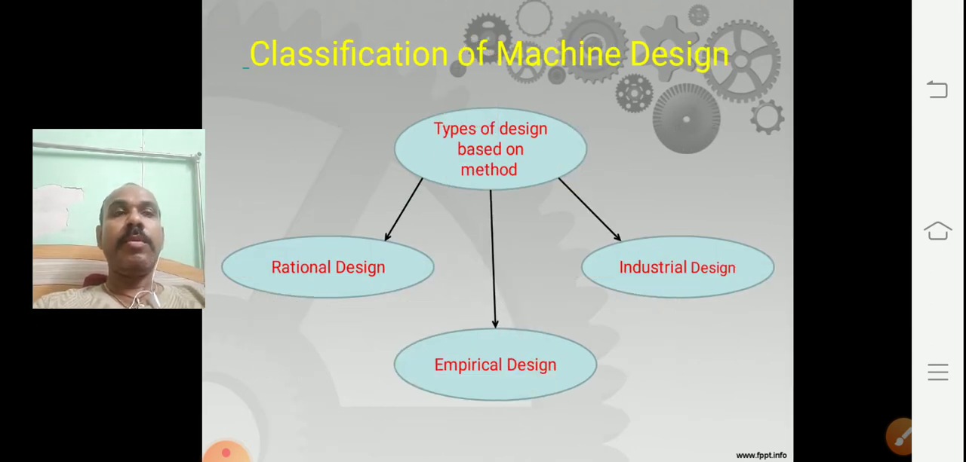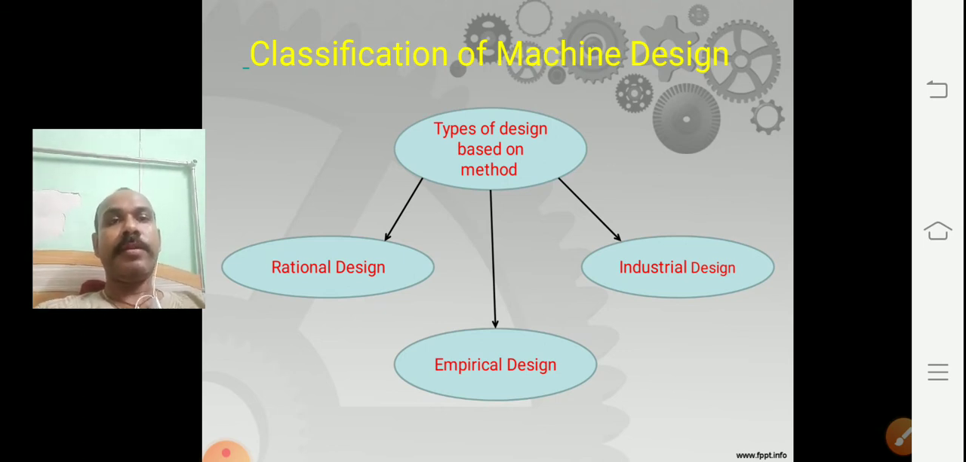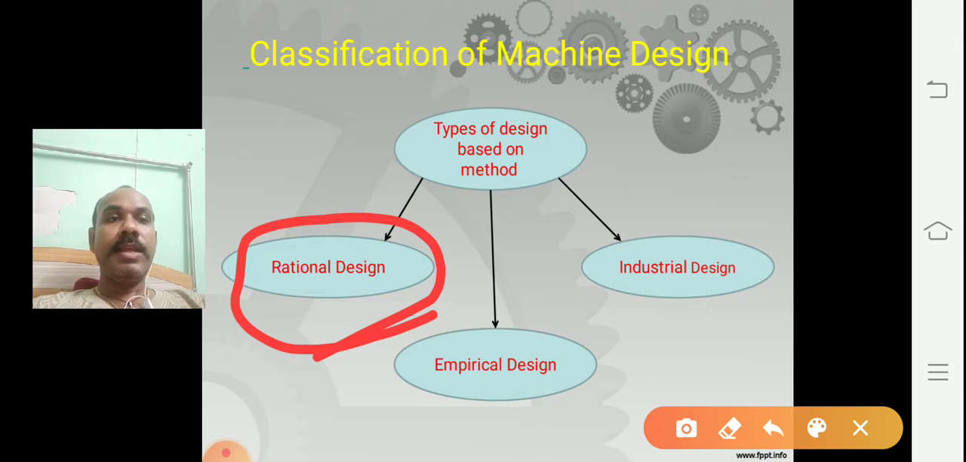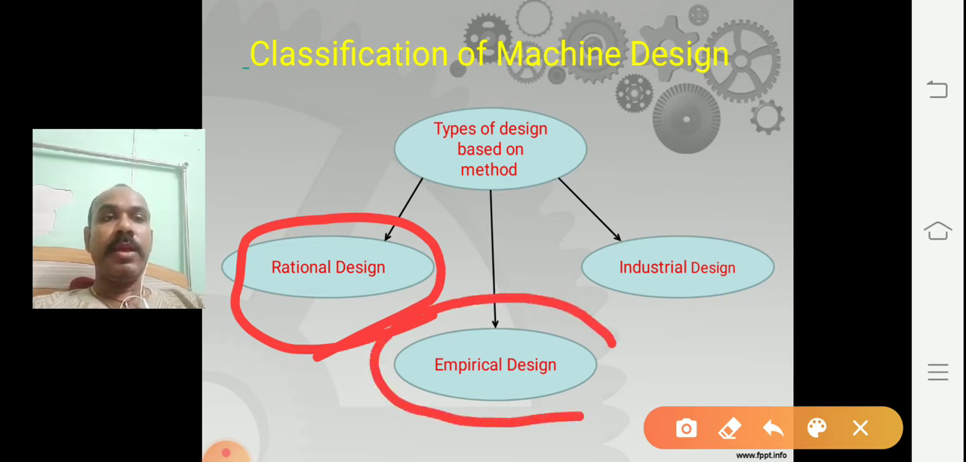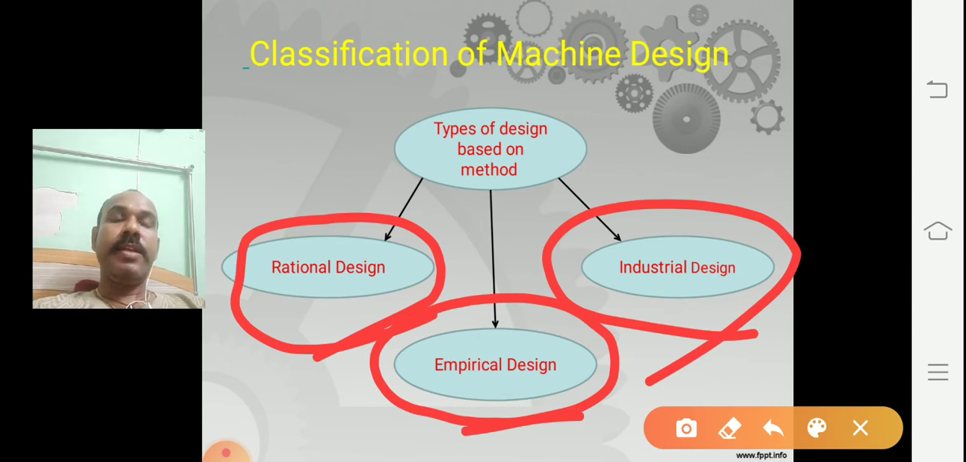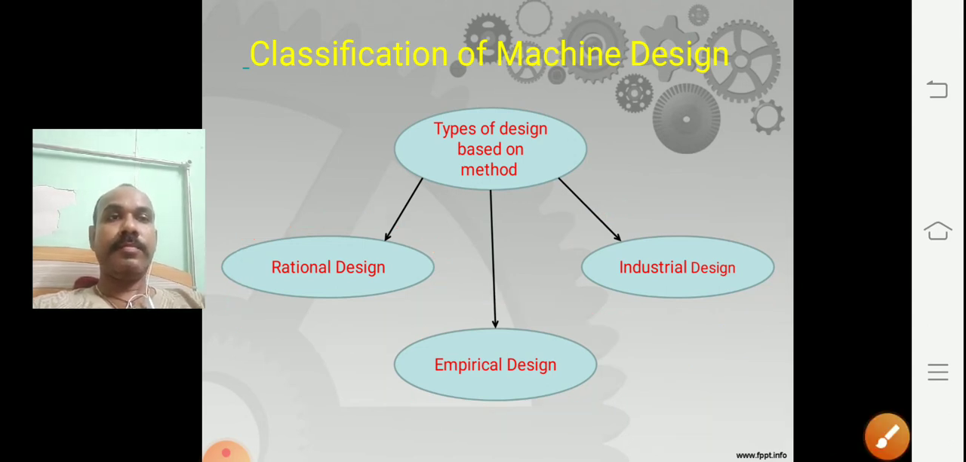Classification of machine design. Types of machine design based on method. There are three types of method. One is rational design, second is empirical design, and third is industrial design. So, in the next slide we will discuss these three types of method in detail.